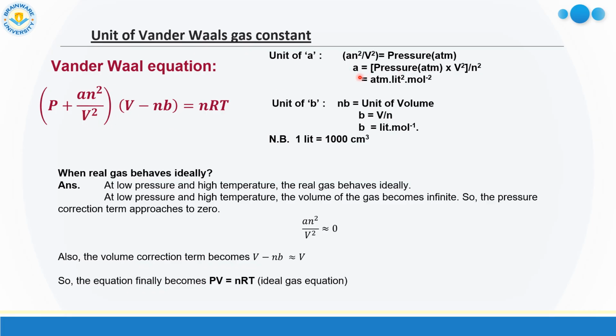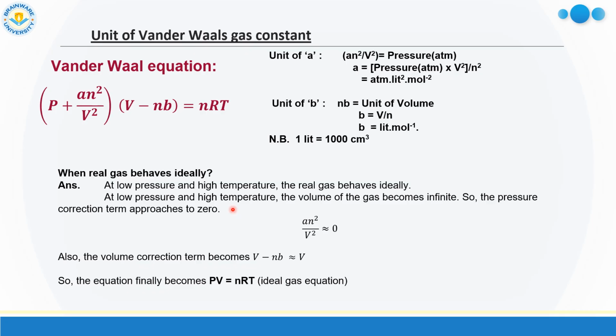So the unit of a is equal to unit of pressure into unit of V square divided by unit of n square. So the unit of a is atmosphere into liter square into mole to the power minus 2. Similarly, the unit of b. Now this is the volume correction term nb. So nb has the unit of volume, so the unit of b is liter per mole.